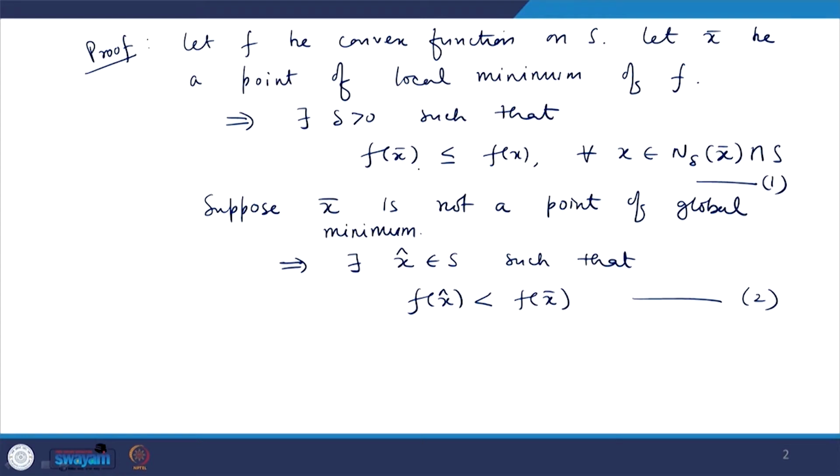So, this contradicts our assumption that this is not a global minimum.